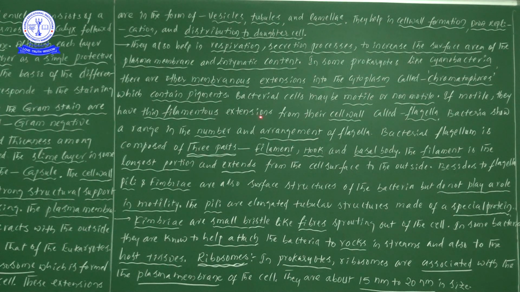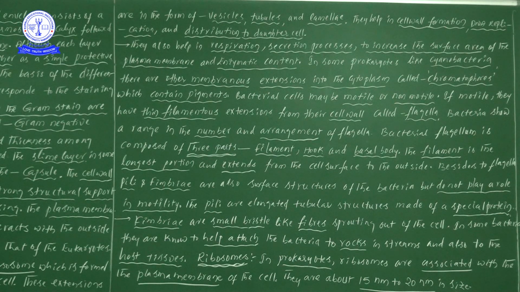These kinds of filamentous extensions we will be taking as flagella. This particular flagella is required for the motility purpose. Suppose the bacteria would like to move from one place to another place, then the thin filamentous extensions developed from the cell wall are definitely required. That particular thin filamentous extension, from our subject point of view, we call flagella.